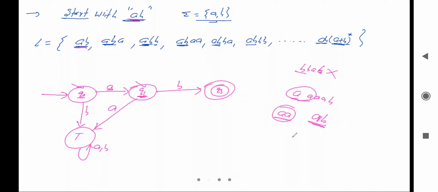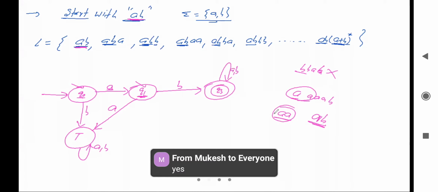What about Q3? So on Q3, what will happen? Can I take the loop of A, B? A comma B, right? So let's see. Initially it should be AB, okay.